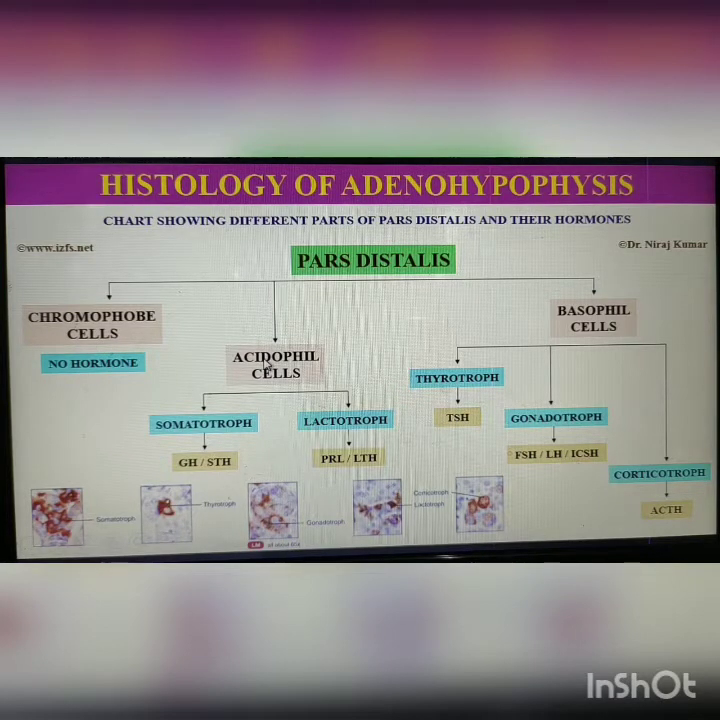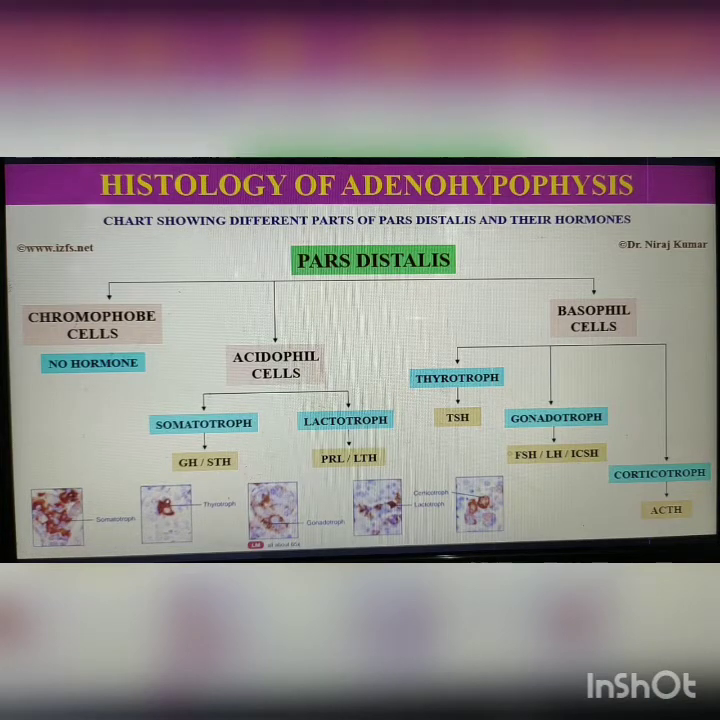Chromophobe cells do not secrete any hormone. Acidophil cells secrete two types of hormones, growth hormone and prolactin. Acidophil cells contain two types of cells, somatotroph cells and lactotroph cells. Somatotroph cells secrete growth hormone or somatotrophic hormone. Lactotroph cells secrete prolactin or LTH. Third cell is basophil cells or basophilic cells because it stains by basic dyes.